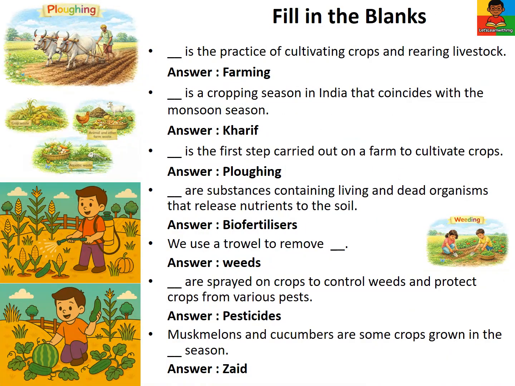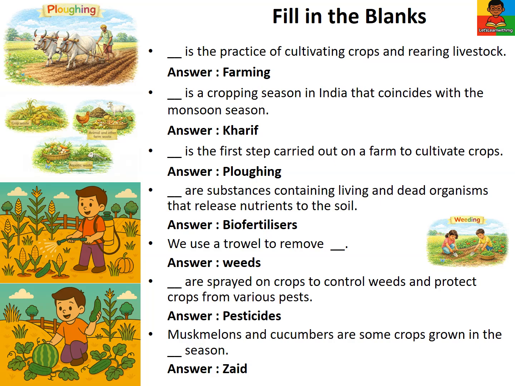Let's fill in the blanks. Blank is the practice of cultivating crops and rearing livestock. The answer is farming. Blank is a cropping season in India that coincides with the monsoon season. The answer is Kharif. Blank is the first step carried out on a farm to cultivate crops. The answer is plowing.